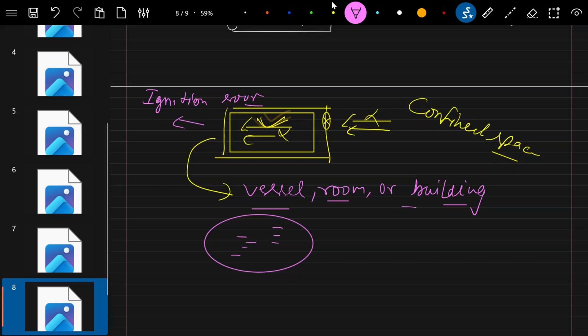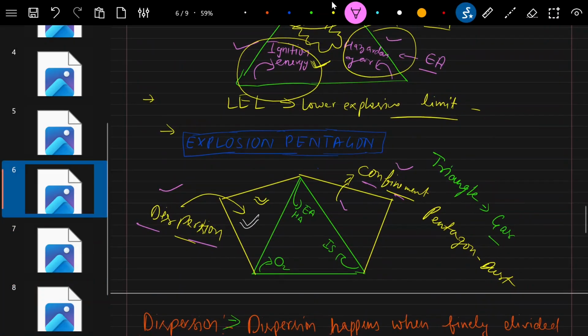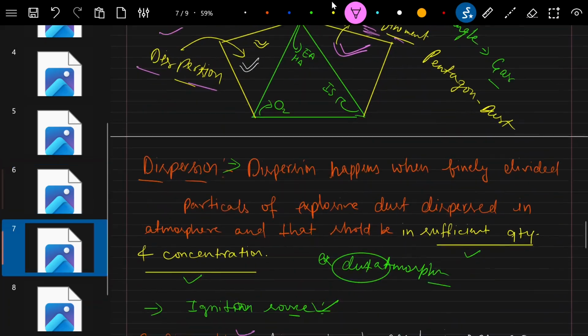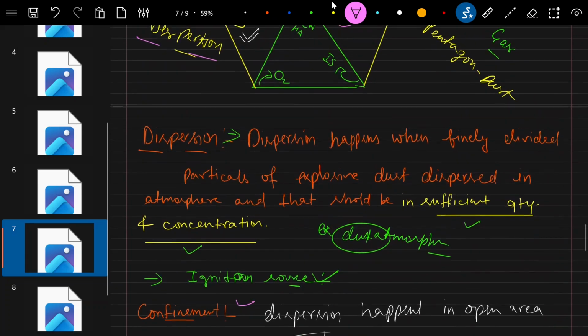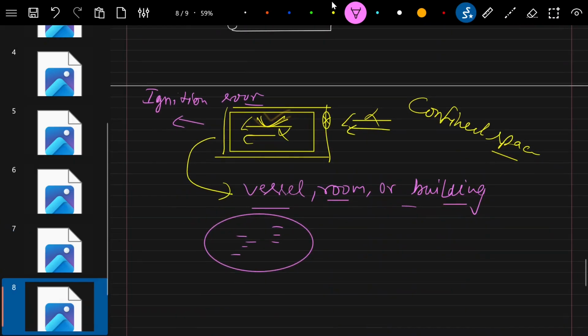However, if it is a confined space, the fifth item, confinement, it means there is no ventilation, the wind is not there, it is a closed room, and if this dispersion happens, it is going to burn very rapidly and also cause a very heavy explosion as well.